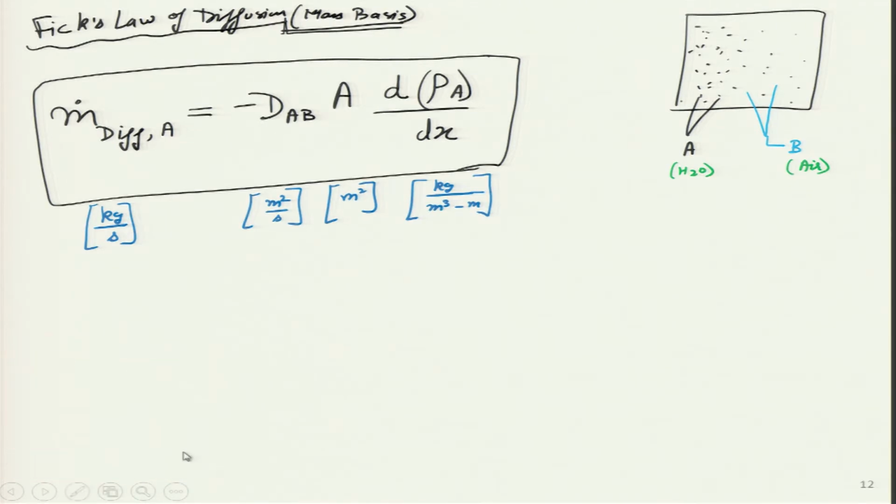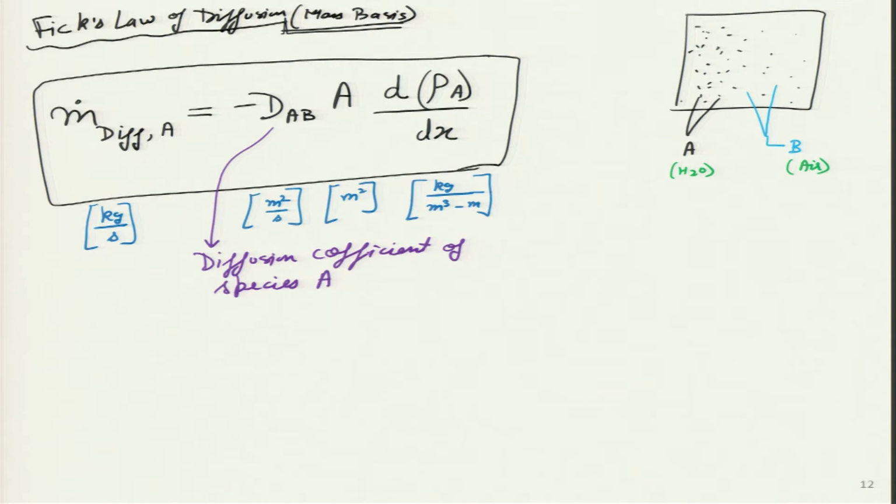And let me define, I think all other things are known to us already. This one is defined as the diffusion coefficient of species A in a stationary binary mixture which contains A plus B. So, the important words in this definition are stationary binary mixture.